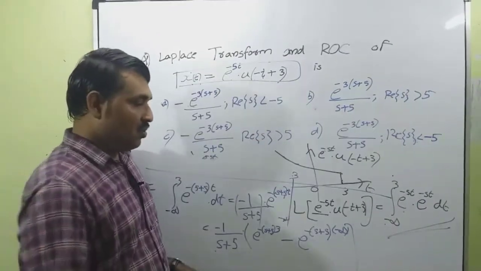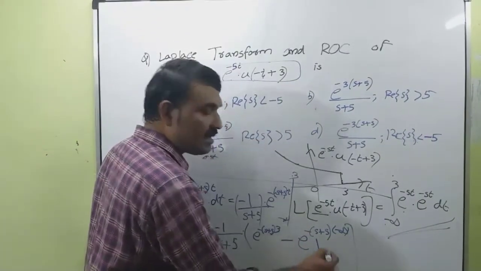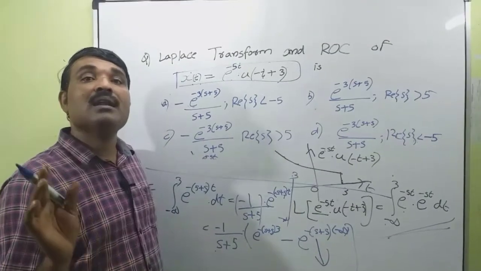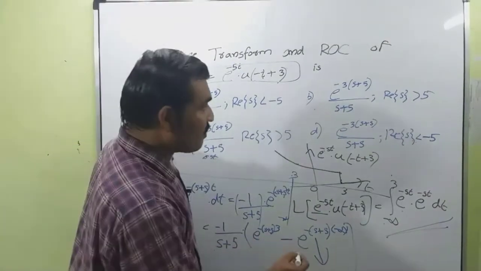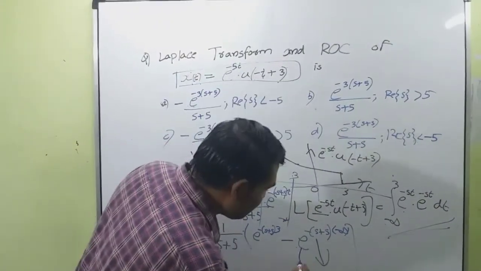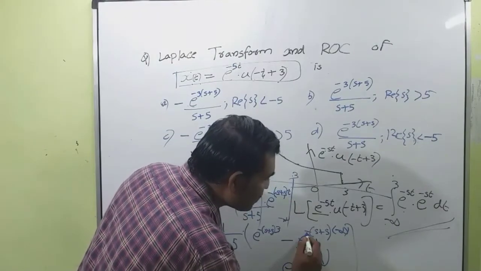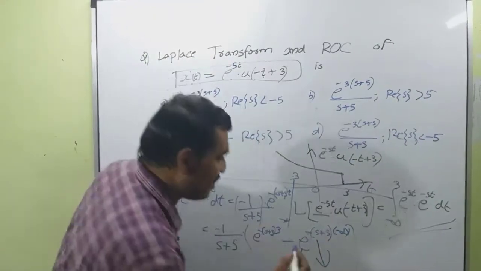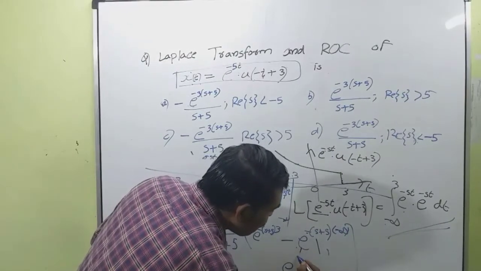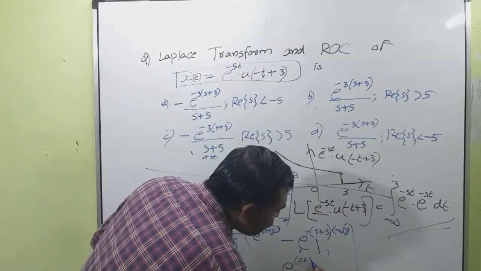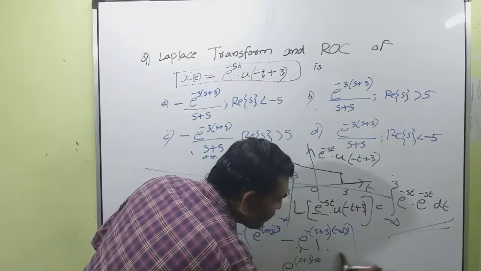Okay. So this term should be equal to 0, then only the Laplace transform will exist. So we can write this term as e raised to minus of minus, that becomes plus infinity: e raised to (s plus 5) into plus infinity.